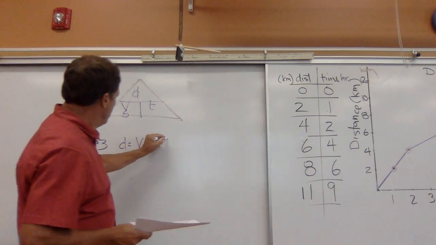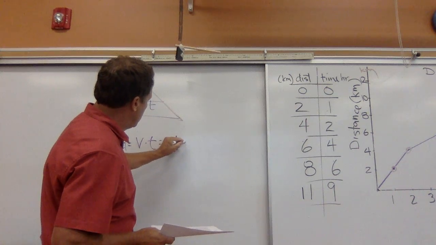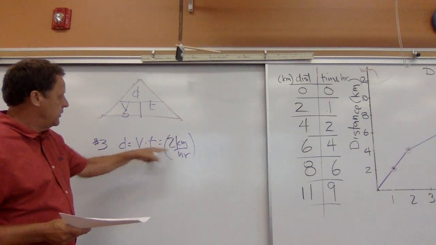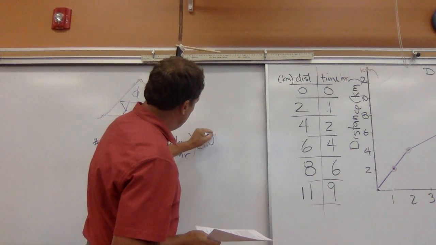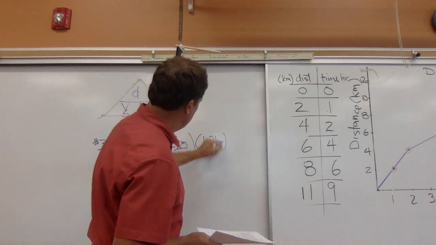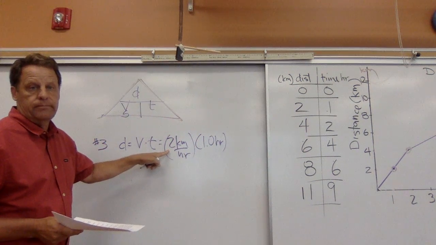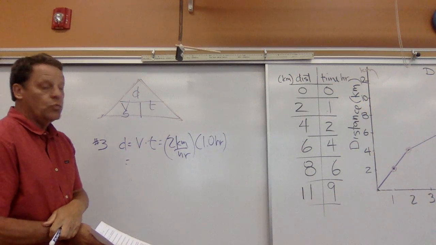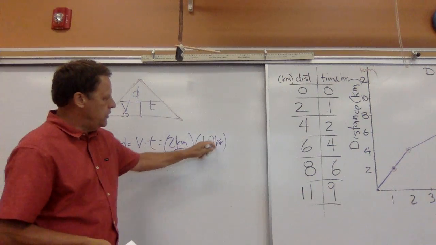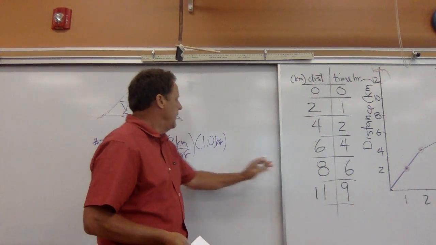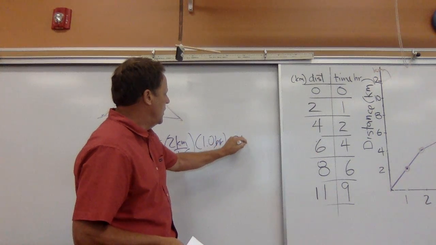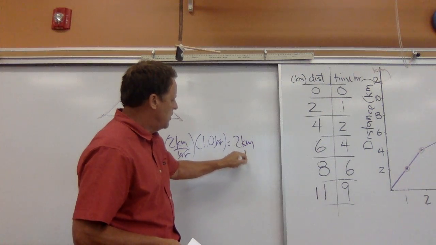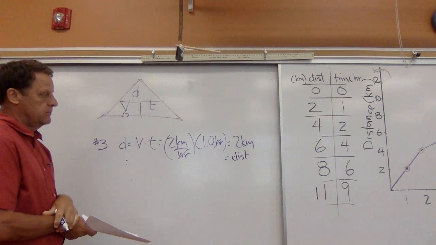So 2 kilometers per hour was our velocity, and our time, according to this question, is going to be 1 hour. Okay, 2 kilometers per hour times 1 hour. Notice that these units are going to cancel each other out, and we're going to get 2 kilometers.